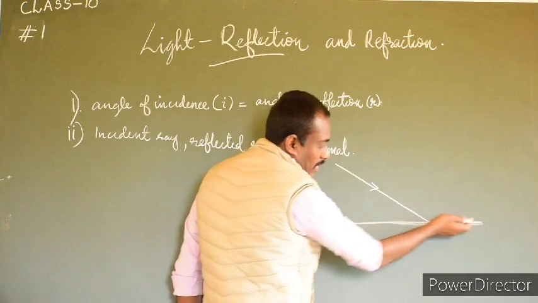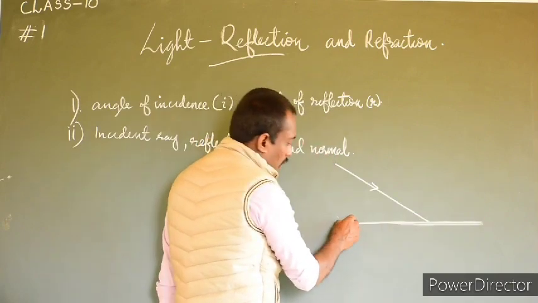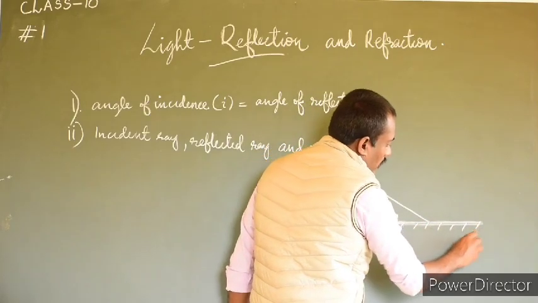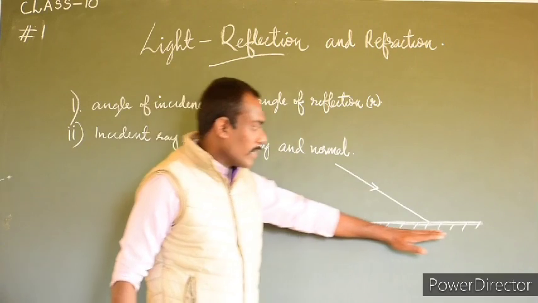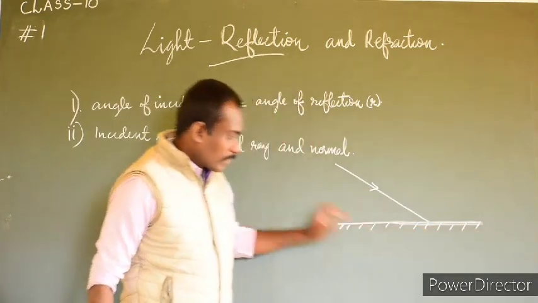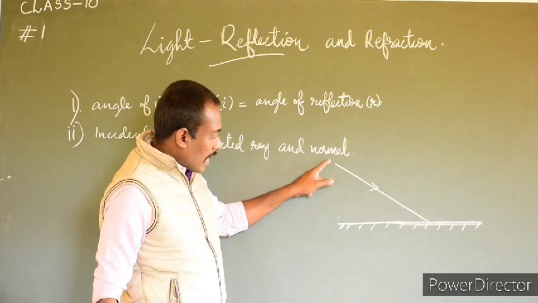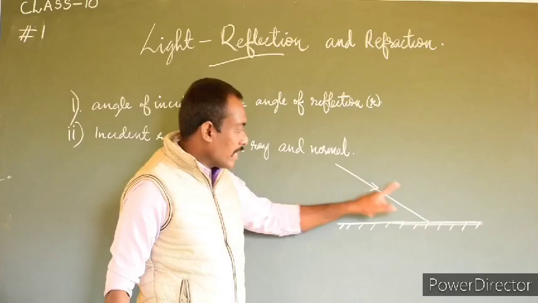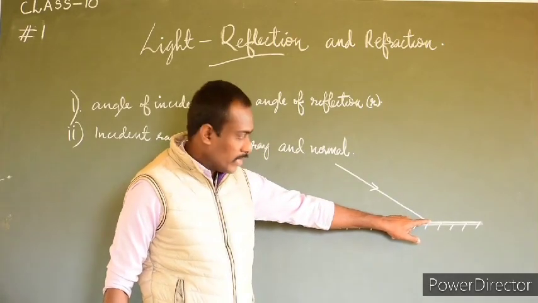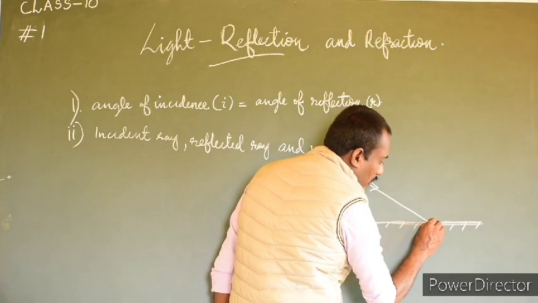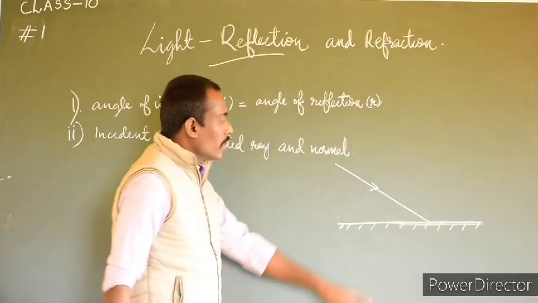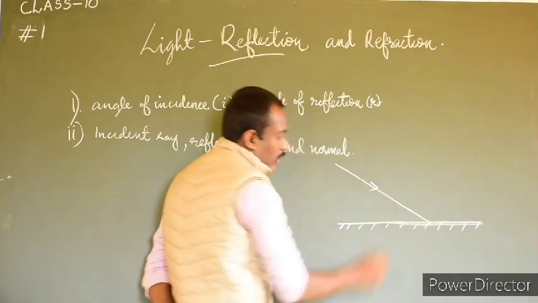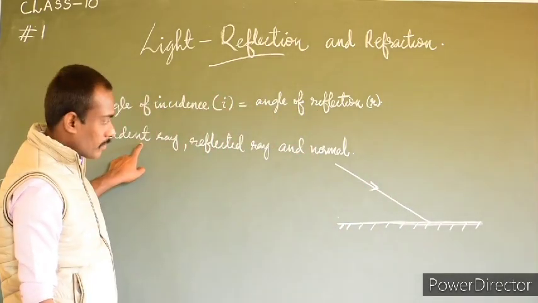One side of the surface is smooth and the other side is rough, and the rough side can be represented like this. The light which is coming from a source is incident on a point. This is the point where the incident ray falls on the surface. This incoming light is known as the incident ray.